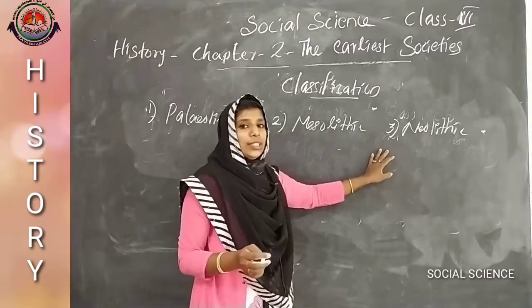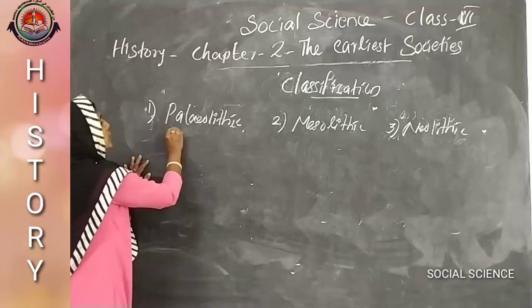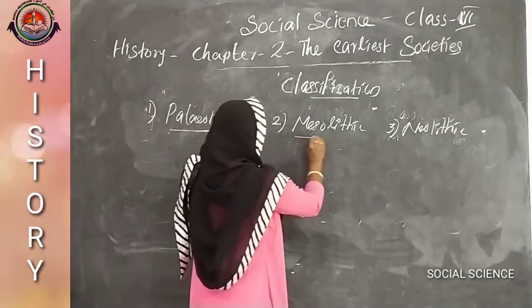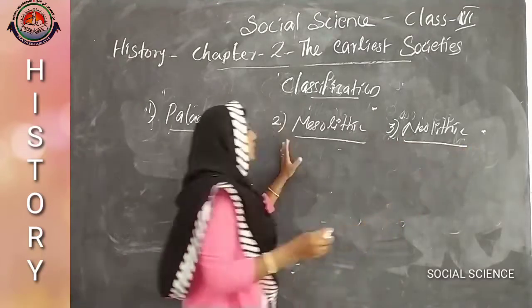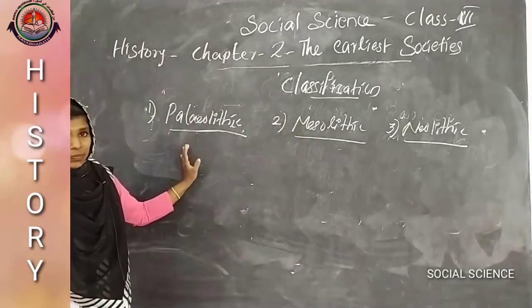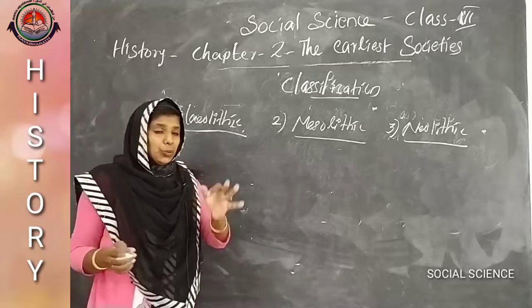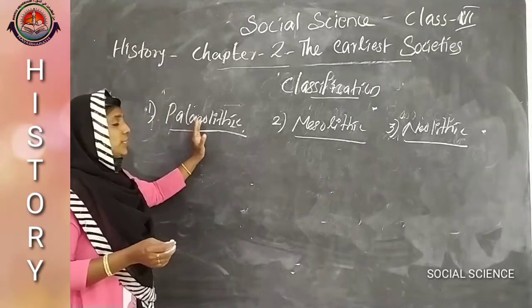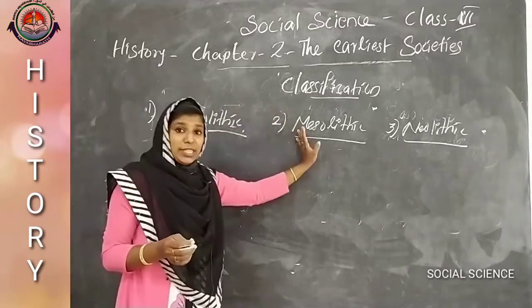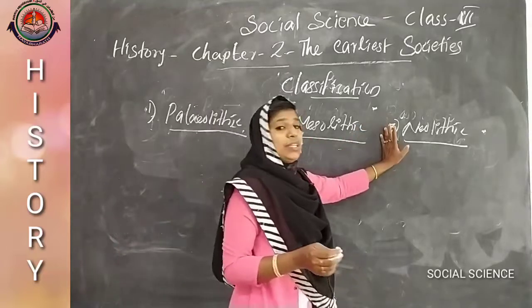Today we discuss only the Paleolithic age, even though we just make clear what Mesolithic and Neolithic are. The names of these three ages were derived from Greek words which mean old, middle and new. Paleolithic means old, Mesolithic means middle and Neolithic means new.